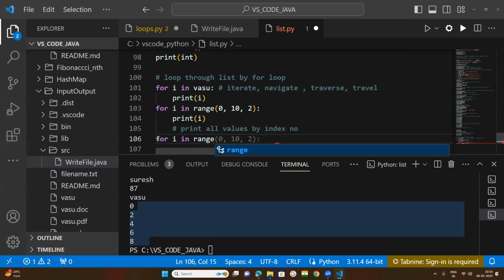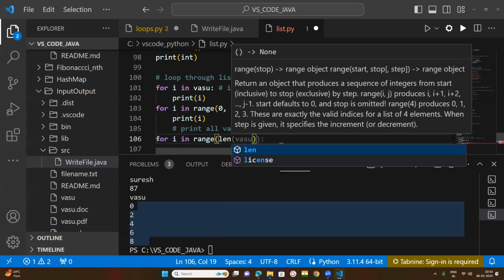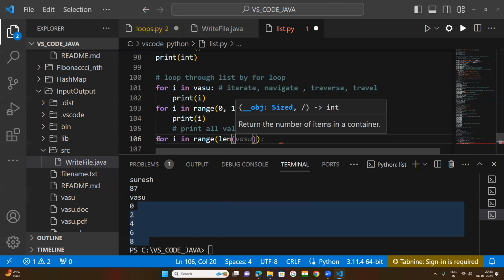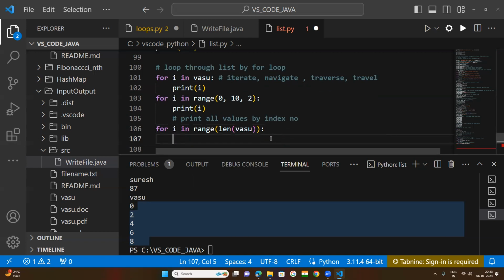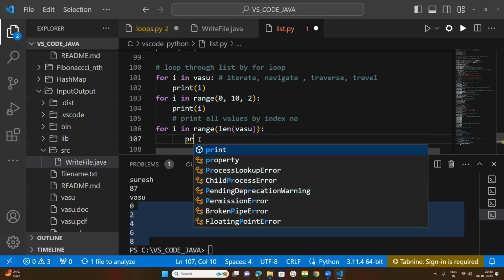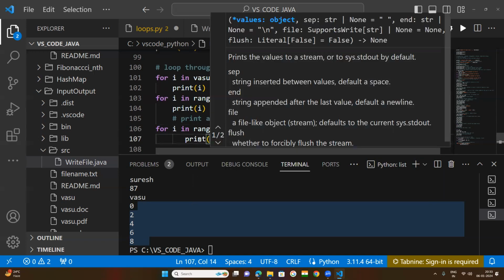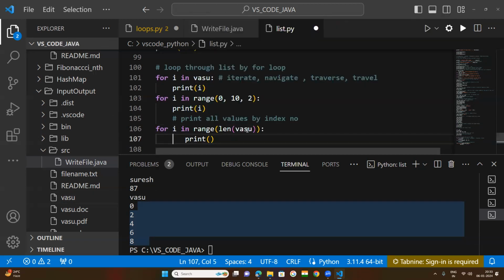We will use the len function here. Try to understand what is the use of the len function. Within that len function, we need to pass the list name. Now you print, what is our list name, Vasu.